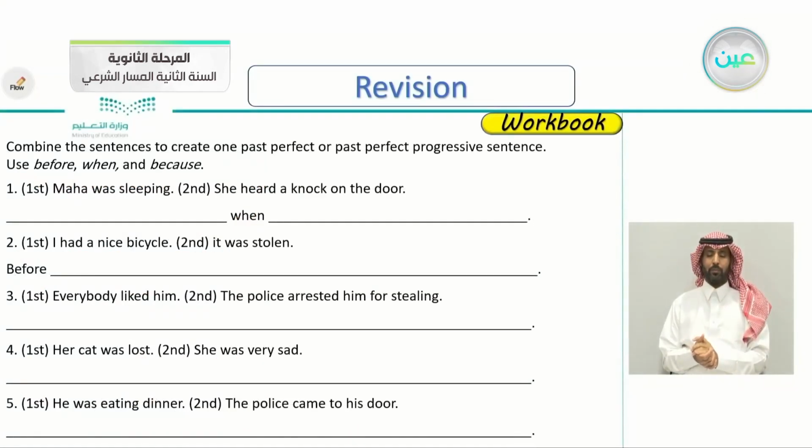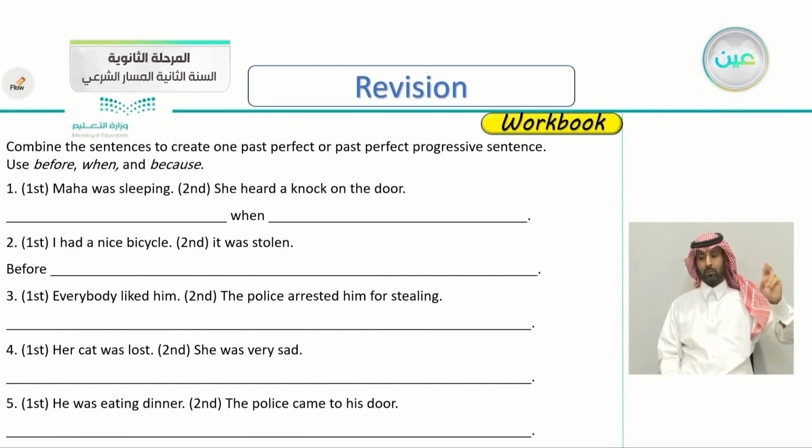Here's another exercise. Combine the sentences to create one past perfect or past perfect progressive sentence. We have two sentences and we have to join them together either in a past perfect or past perfect progressive sentence. Of course, use before, when, and because.